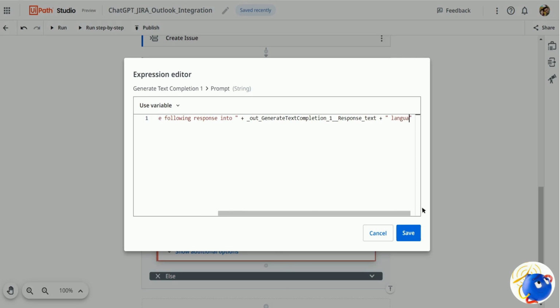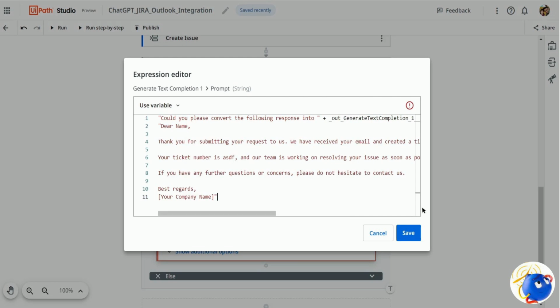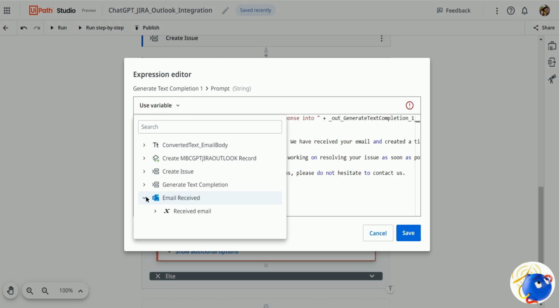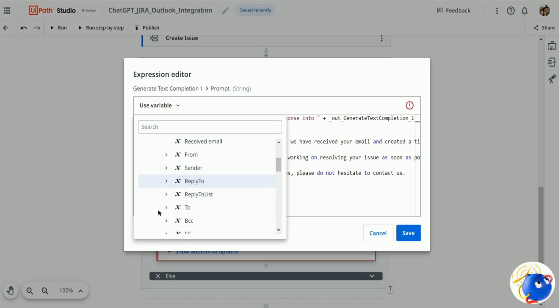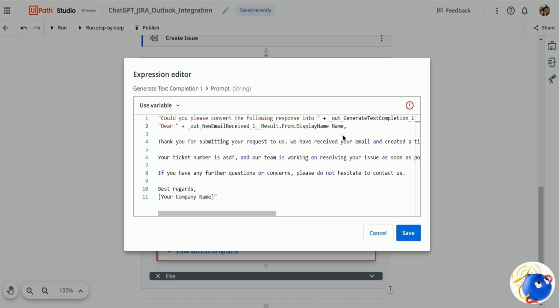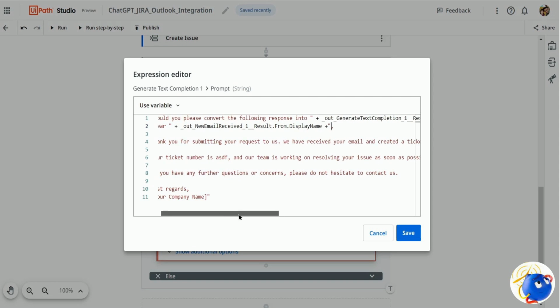So let me just copy and paste the content here. So here is the output that I'll be sending, but it will be in a different language. First, let me change some values here and add dynamic values. For the email receipt, I'll be selecting the name from the email receipt, the same display name. Let me just delete the name part, plus double quotes. And if you see here, the ticket number is a dummy ticket number, so I'm also going to change that as well.